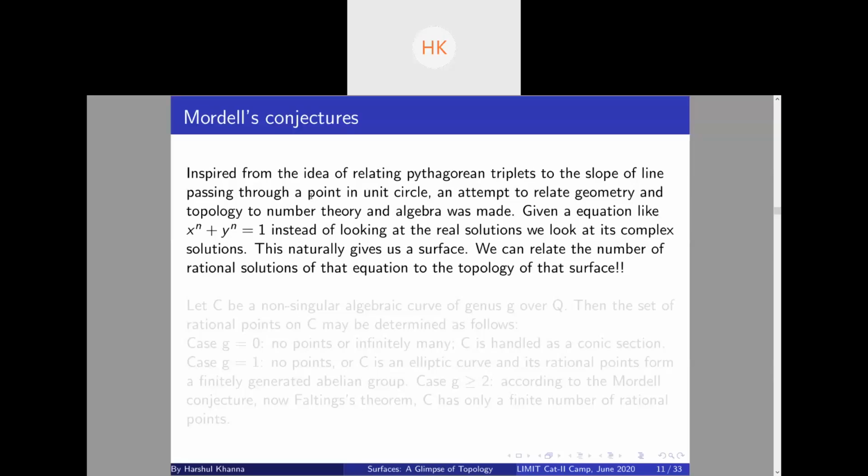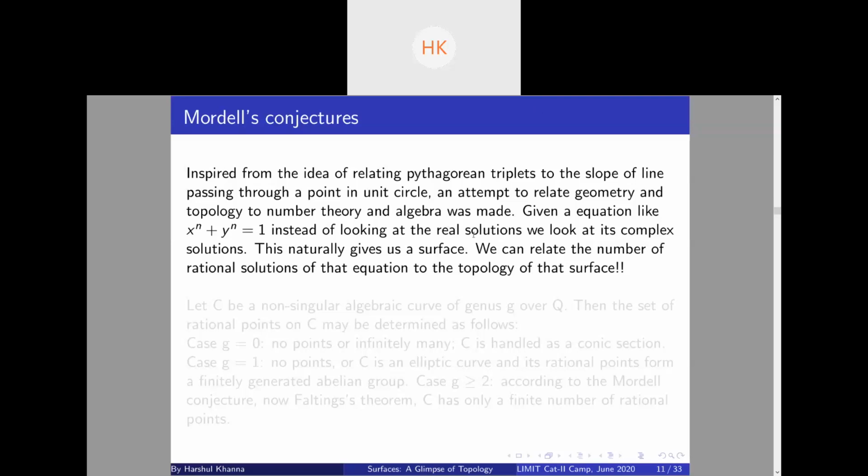Now the most amazing thing is you can relate the number of rational solutions of x to the power n plus y to the power n equal to 1 to the shape of the surface you get. If you get a surface which has a number of holes, which has genus greater than or equal to 2, then there will be only a finite number of rational solutions. This is very amazing to me. This blew my mind. How can this be possible?